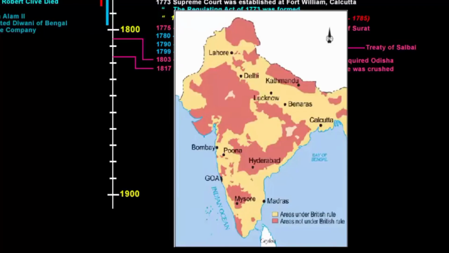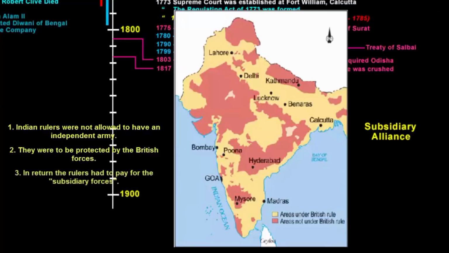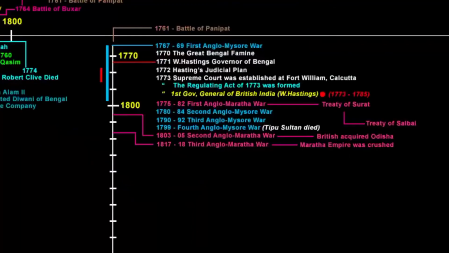Meaning of the word annex is to join or add. So to add the Indian states, the company came up with a policy called subsidiary alliance. According to the terms of this alliance, Indian rulers were not allowed to have their own independent armed forces. They were to be protected by the company, and in return the rulers had to pay for the subsidiary forces. If the Indian rulers failed to make the payment, then part of the territory was taken away as penalty. Now let's get to know a little more about subsidiary alliance.